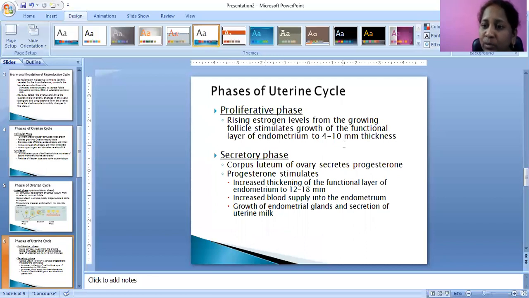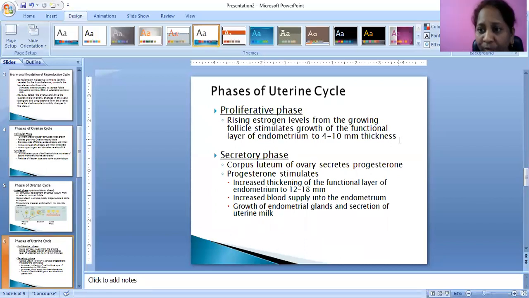Here also two phases: one is the proliferative phase and the second is the secretory phase. Here, rising levels of estrogen from the growing follicle stimulate the growth of the functional layer of the endometrium to 4 to 10 millimeters thickness.